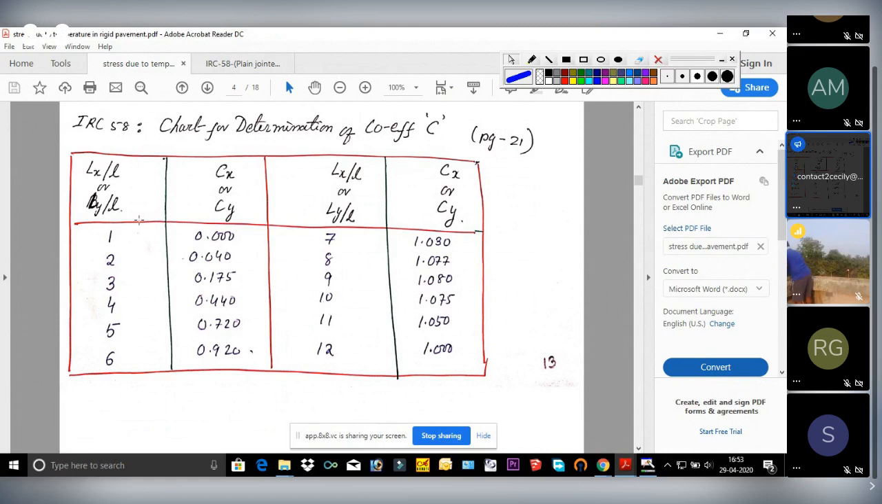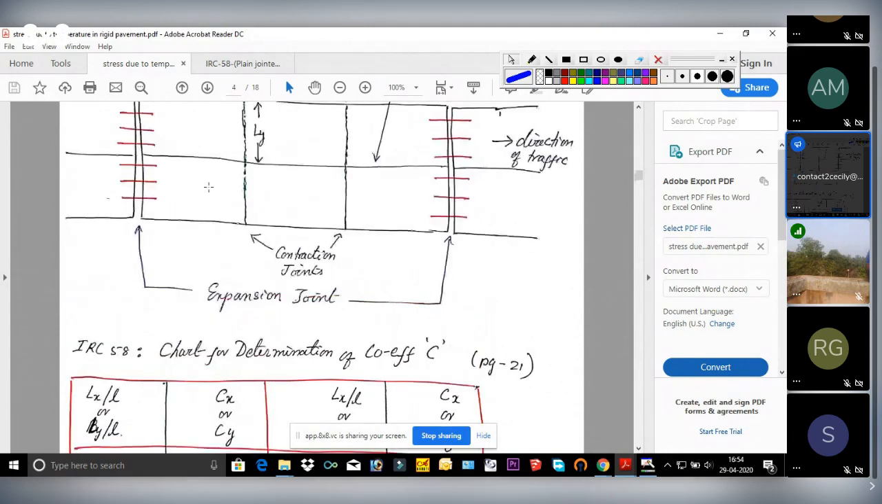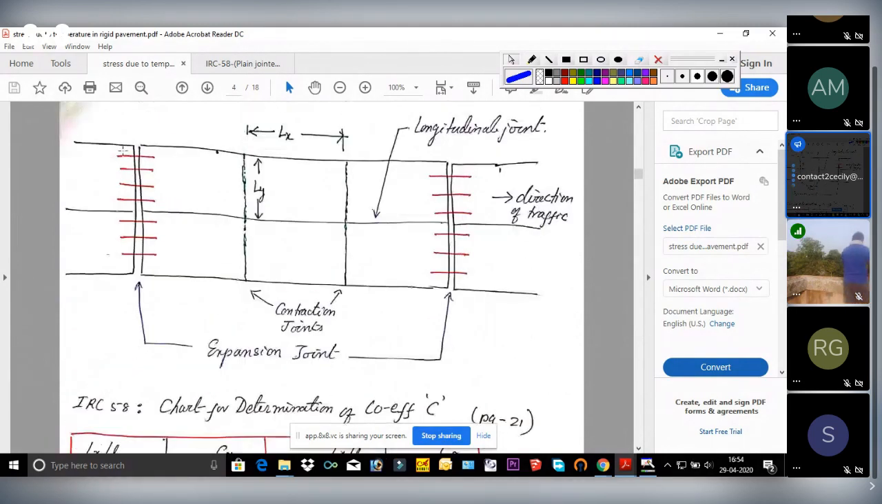Now what are these Lx by l? In order to calculate this Cx value, we must know this ratio. l we already know, this is the radius of relative stiffness in centimeter. Now what is Lx? As I already showed you in the previous lecture, rigid pavement is constructed by joining slabs of certain thickness, certain length, and certain breadth together. If this is the direction of the traffic, then we will call it the length. This is the length. This is the breadth.